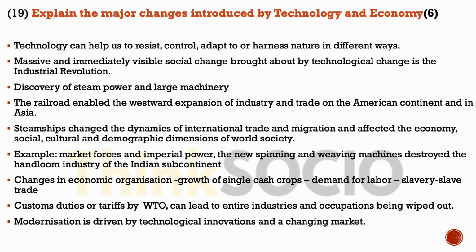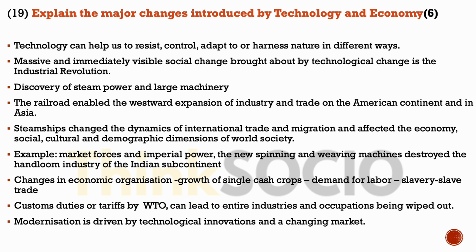Explain the major changes introduced by technology and economy. It is a 6 marker question. Now, we know that technology can help us to resist, control, adapt to, or harness nature in different ways. We also learned how the technological change brought about by the Industrial Revolution massively and immediately brought about several visible social changes. Discovery of steam power was an important technological innovation that actually brought a large scale social change.